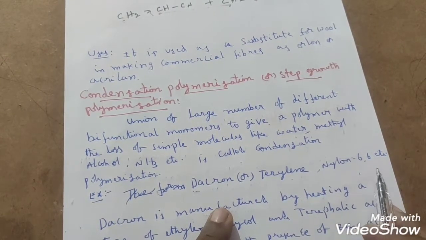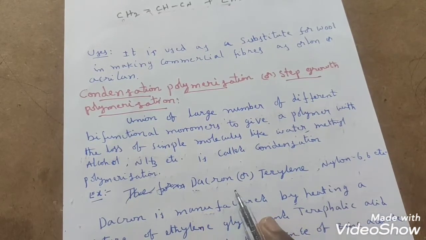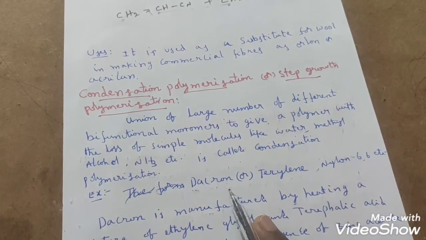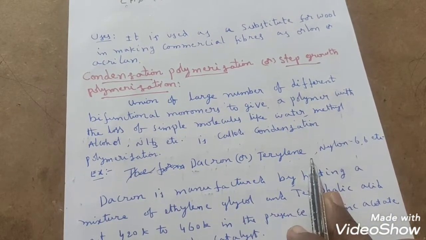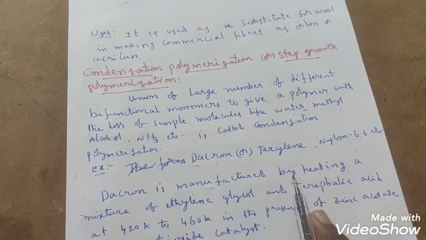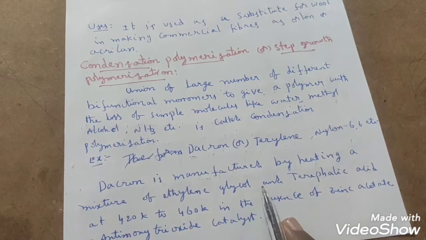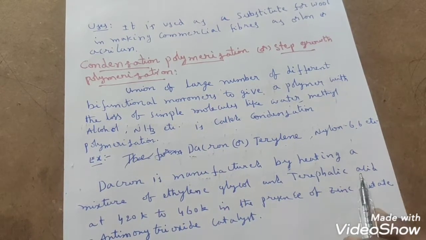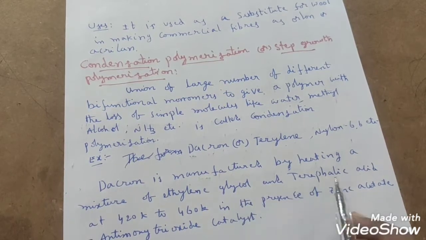Nylon 6,6 we have already discussed. Now we are going to discuss Dacron or Terylene. How do we prepare this Dacron or Terylene? Dacron is manufactured by heating a mixture of ethylene glycol and terephthalic acid. What are the structures of ethylene glycol and terephthalic acid?